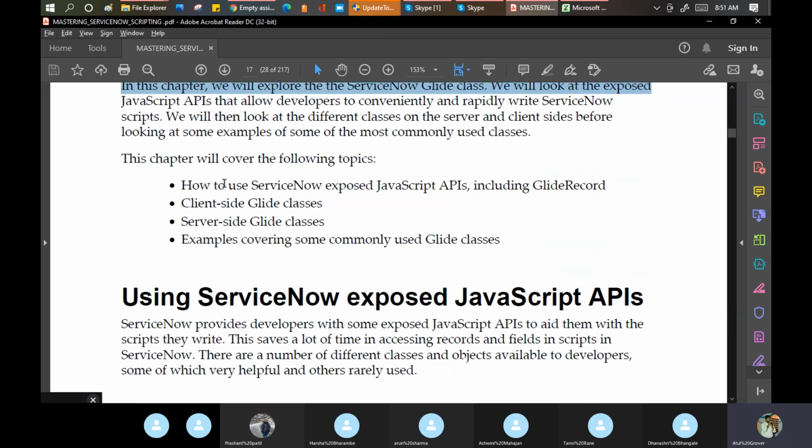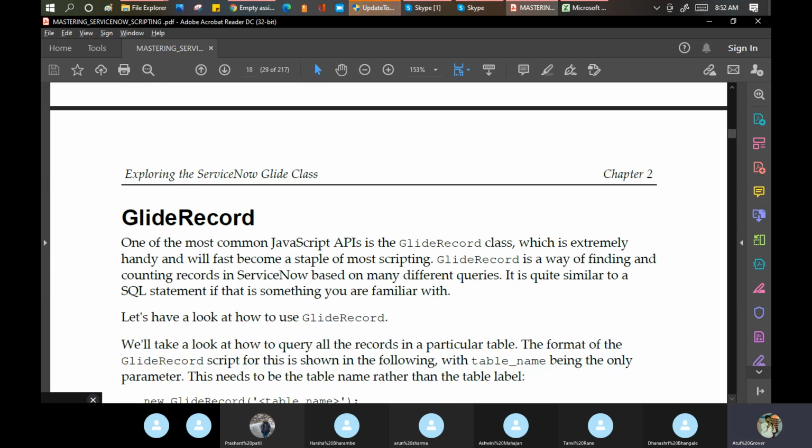In this chapter, they say how to use ServiceNow exposed JavaScript APIs. I will tell you what an API is, and we use one term called GlideRecord. Yes, this is the Glide, this is the Record here. I create a variable X, and in that X, I keep everything for that particular table. I know it's confusing, but we will discuss it. Don't worry, because these are the things I have already planned for you guys. That is how we're going to discuss that part. The first point is using ServiceNow exposed JavaScript APIs. Let me come to this part here.